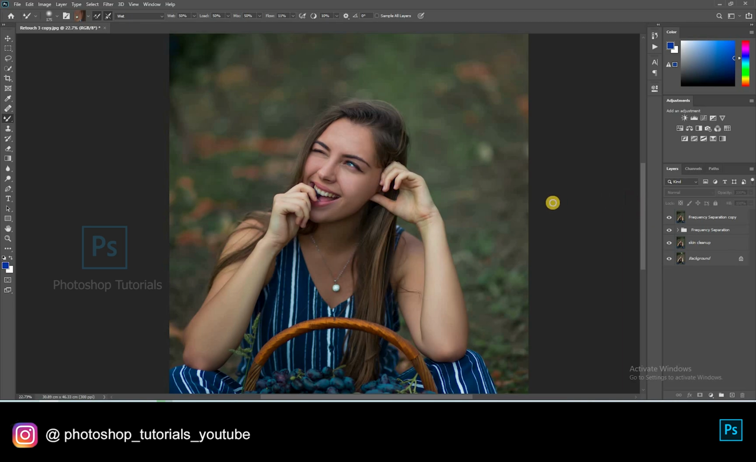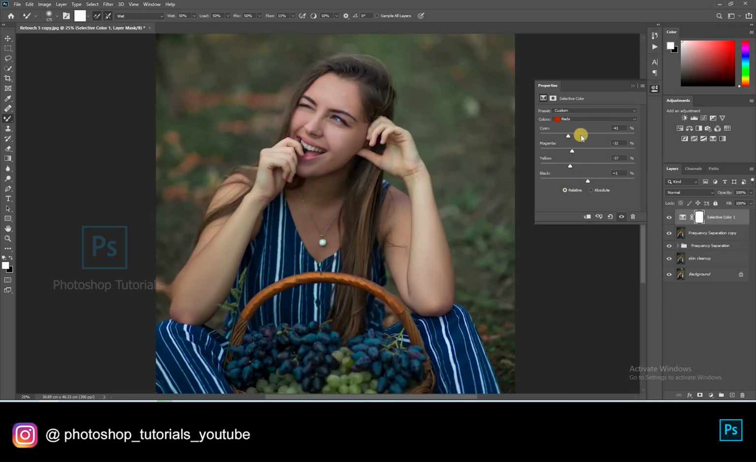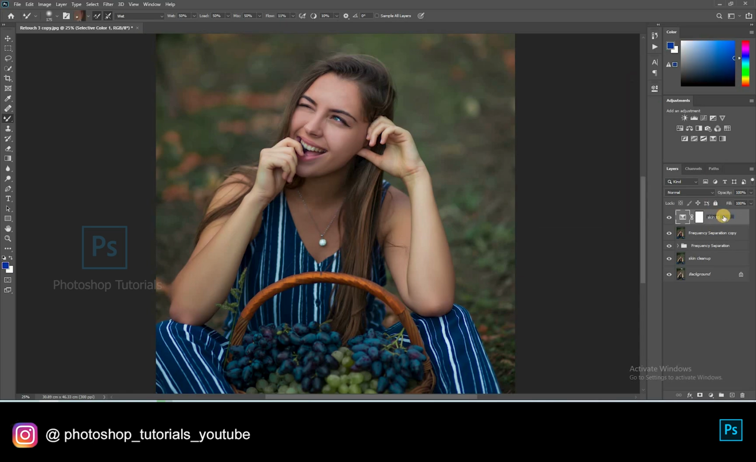Let's tone up the skin. Open a new selective colors adjustment layer. Adjusting the reds and yellows to tone up the skin. And click on Ctrl or Command I to invert the layer mask and brush out the subject.